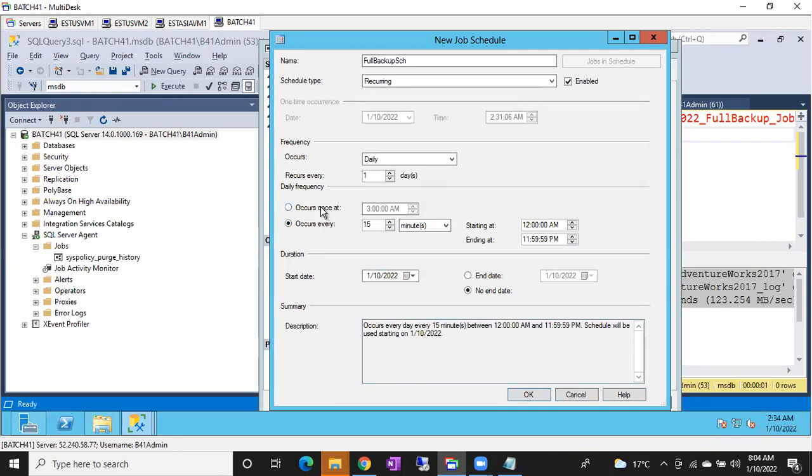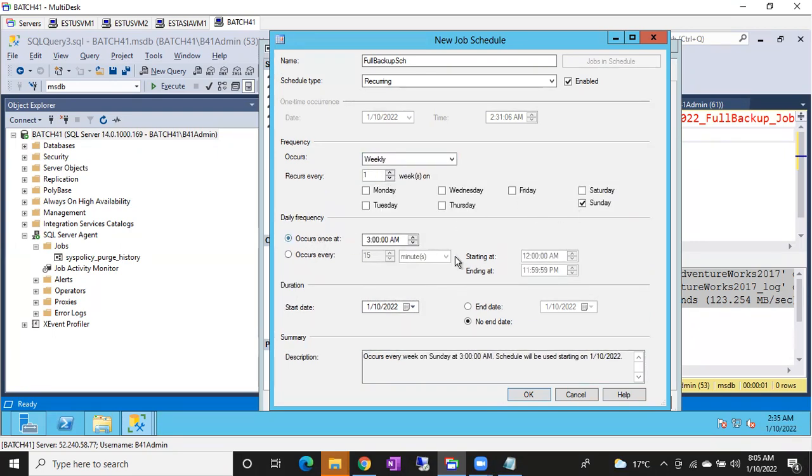Okay, let me go for occurs once, or else let me go for weekly, Sunday at 3 a.m. It is going to run. You can see here, whatever options you choose, it will prepare a description automatically. Occurs every week on Sunday at 3 a.m. Schedule will be used starting from today onwards, Jan 10th, 2022.